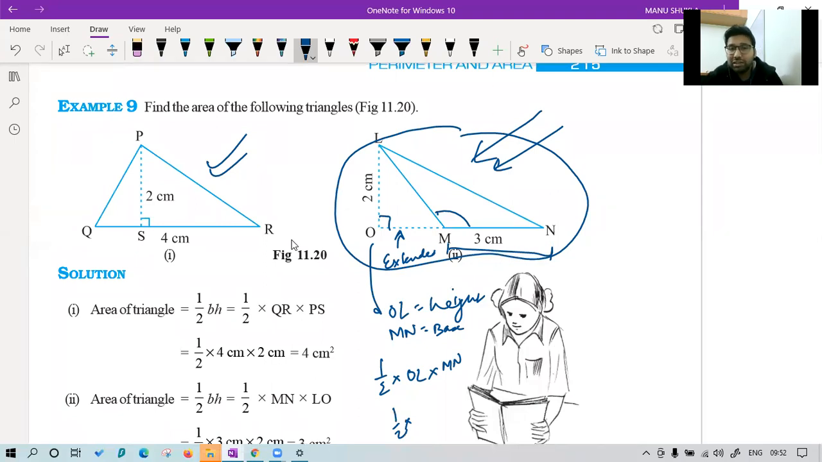Sir, it is not a part of the triangle. Yes, Mokshita. But the problem is, if you want to find the area of this triangle, you need to have a perpendicular. And we know in an obtuse angle triangle, the perpendicular cannot come inside the triangle. That is why we have to extend one side and draw the perpendicular outside, and that will be taken as height. This was the first question of the last exam.